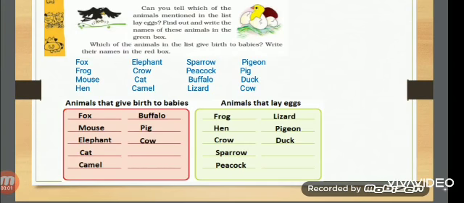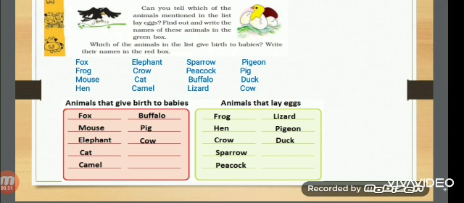So children, let's solve one more exercise. In this exercise, you have to recognize animals that give birth to babies and write their names in the red box, and animals that lay eggs and write their names in the green box.